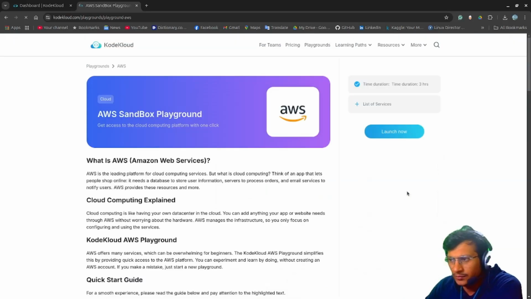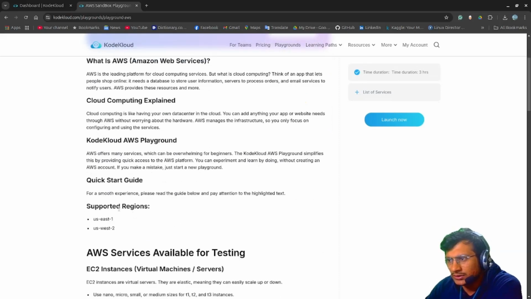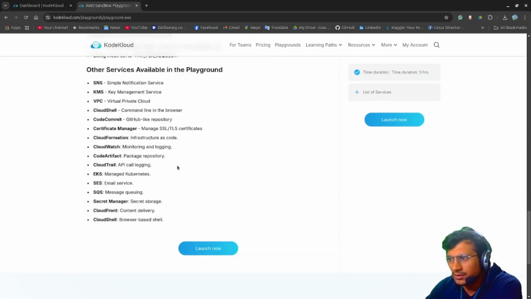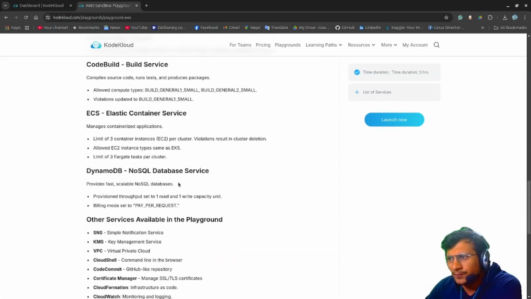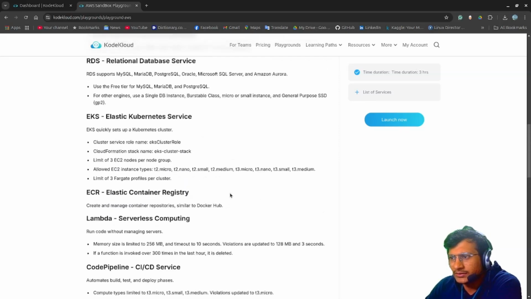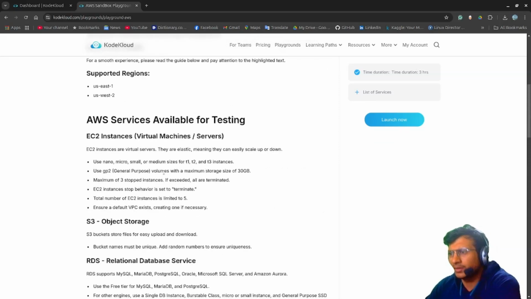First of all, I'll start with AWS since I'm very comfortable with it. It will provide us with a 3 hour duration sandbox, a playground sandbox, and we can explore it. The supported regions are these two, and these are the services we'll be using. I think it is pretty much sufficient. Apart from this, we already have a free tier account for AWS, so we can explore on that as well. So let's get started.